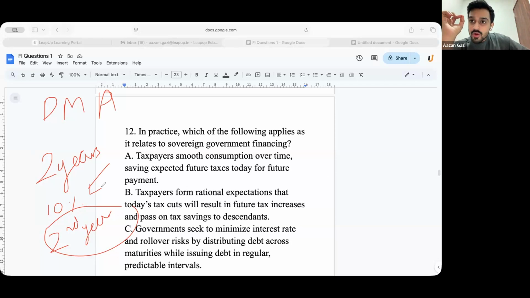But rollover risk is, what if when I issue new bonds, there are no buyers, so I have to pay the principal eventually. That is known as a rollover risk. Is that clear, Ayushi? What do you mean by rollover and what do you mean by rollover risk? Is everyone clear?